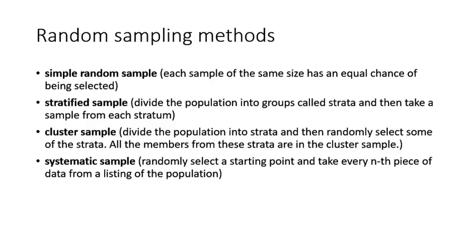In random sampling, the first method is simple random sampling, in which each sample of the same size has an equal chance of getting selected. Stratified sampling, on the other hand, is when we divide the population into different groups called strata and then take a sample from each stratum.